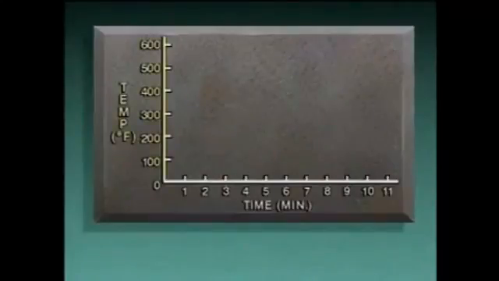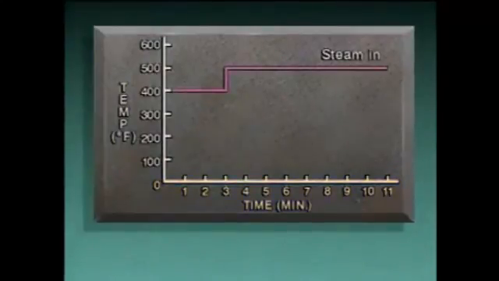On the graph, the vertical axis represents temperature, and the horizontal axis represents time. When we plot the steam temperature, we see the sudden increase from 400 degrees to 500 degrees. This type of disturbance is commonly called a step input.